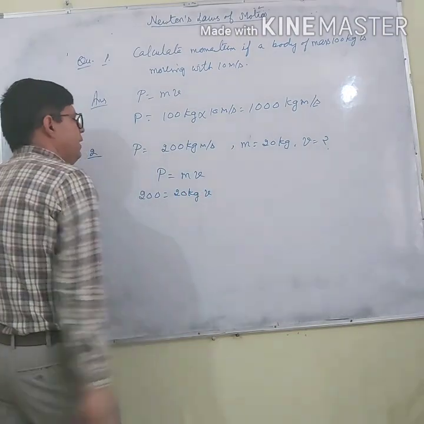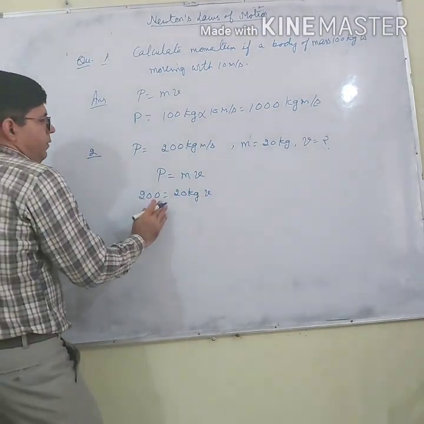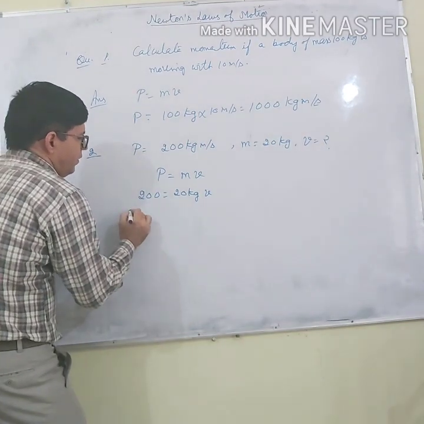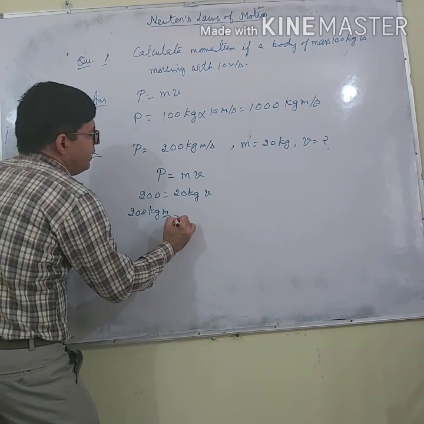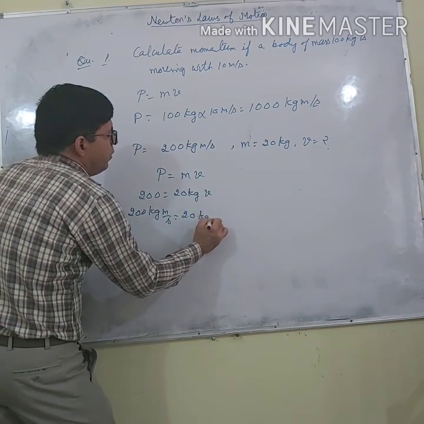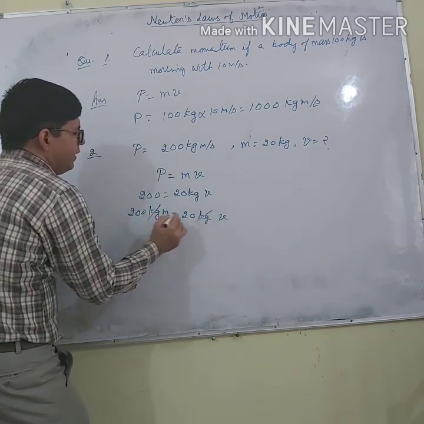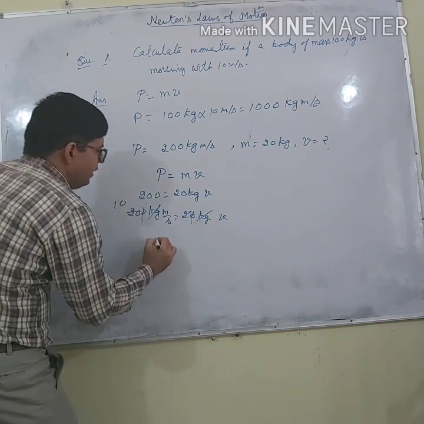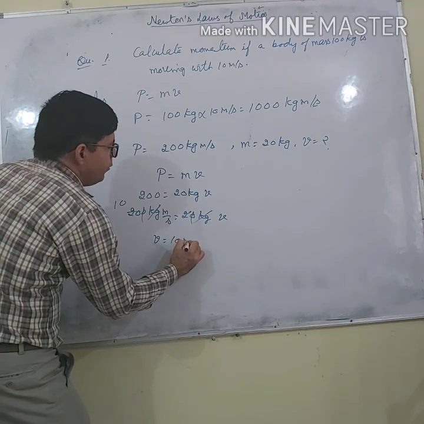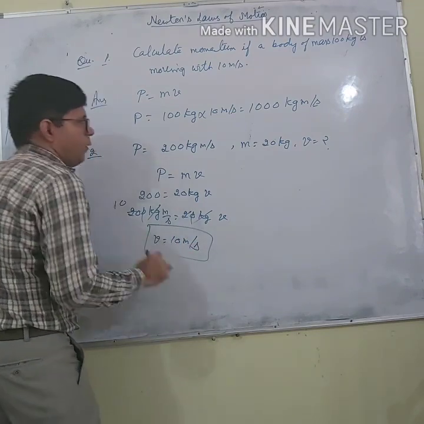So what is v? I have to calculate. So this is 200 kilogram meter per second equals 20 kilogram times v. Kilogram is cancelled. 0 is cancelled, 2 is cancelled. So the answer is v equals 10 meter per second.